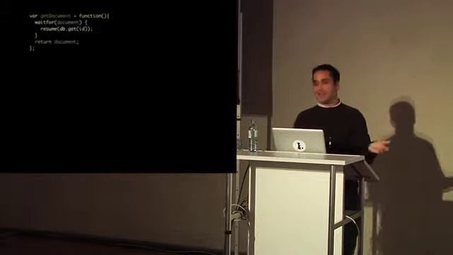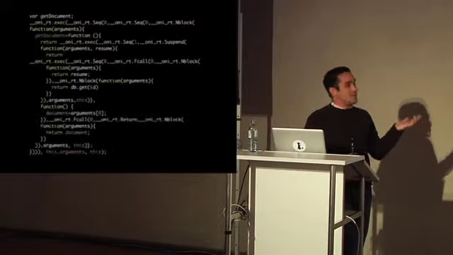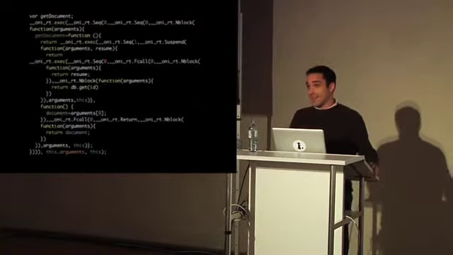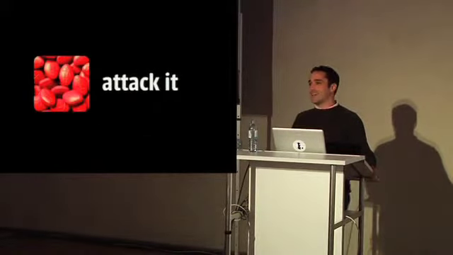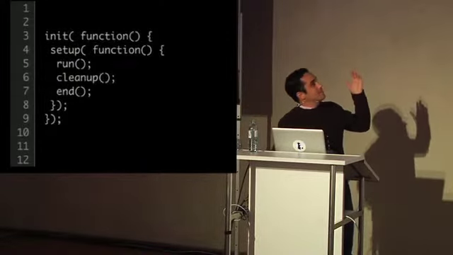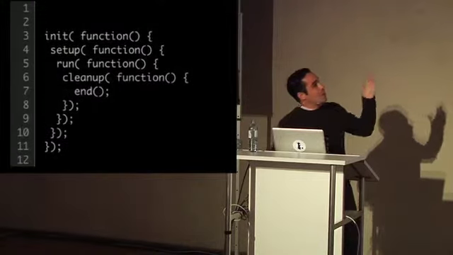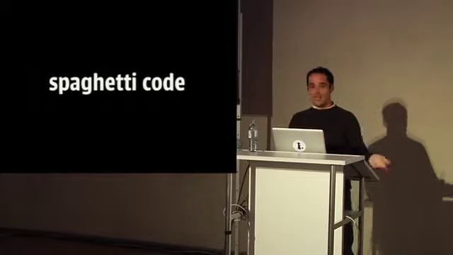He looked at a function like this, and when it was rewritten by Stratified JS, it would turn into this, right? And you don't want to debug that. I don't want to debug that. So I think the best option is to take the red pill and attack it. But then you get code that turns into this, and that's spaghetti code. Unless you're a German JavaScripter, you would call it Spätzle code.